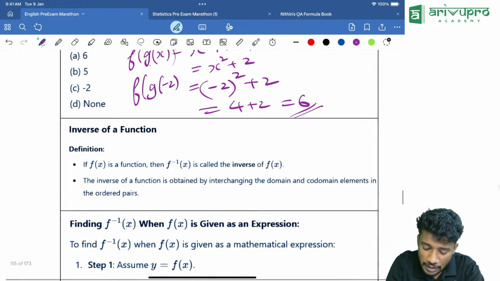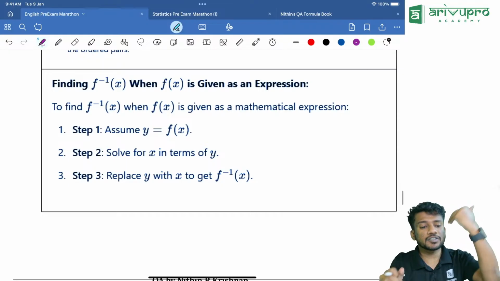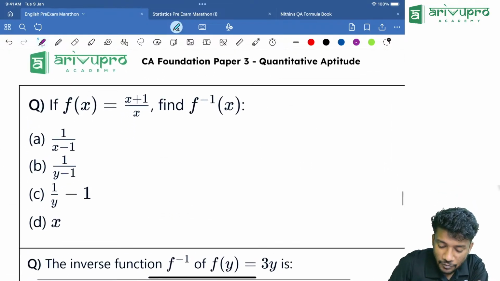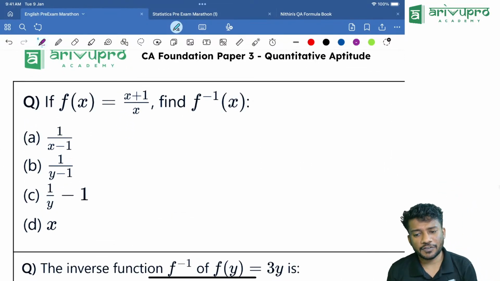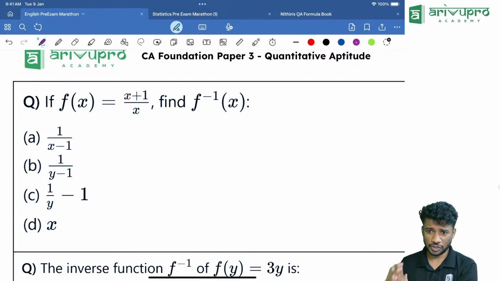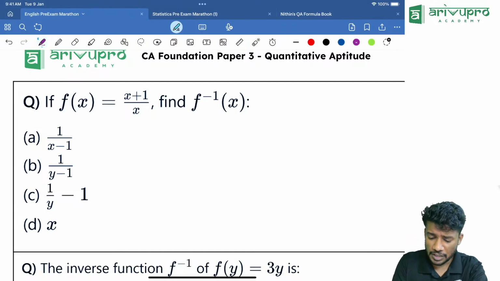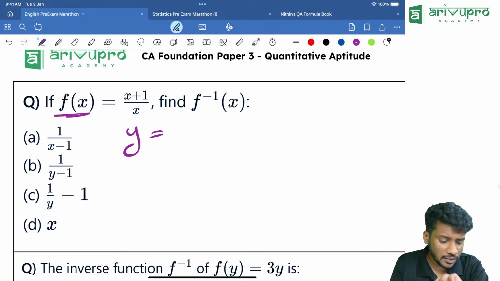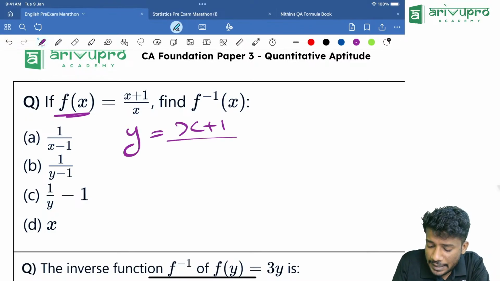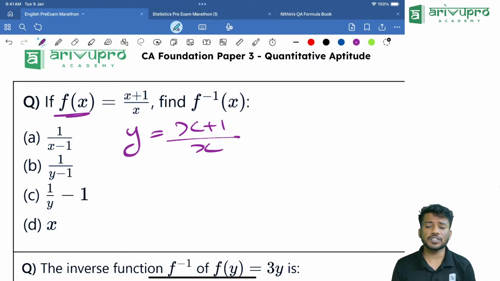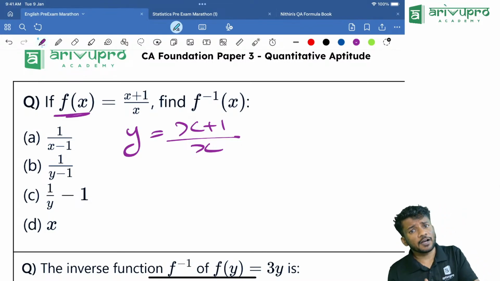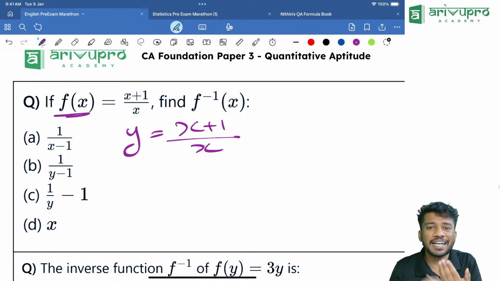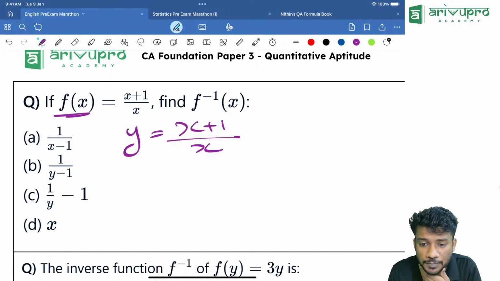Yes. Then the next one, inverse of a function. How to find the inverse? Now look here, people. For the inverse of a function, there is a step-by-step procedure. So f of x we will denote by y. Y is equal to x plus 1 divided by x. Now from this we are going to solve for x. We will find the value for x.